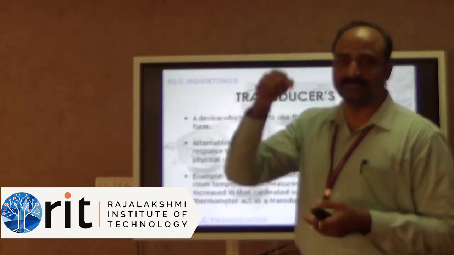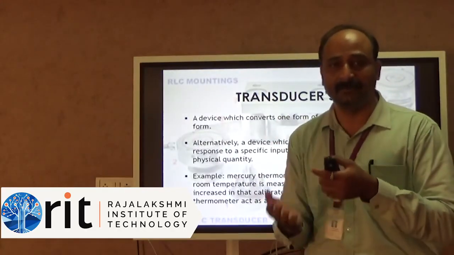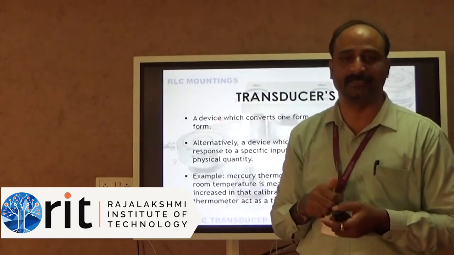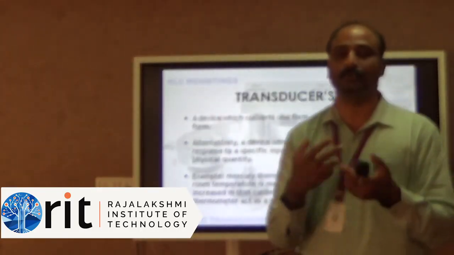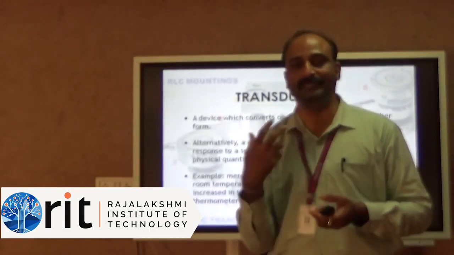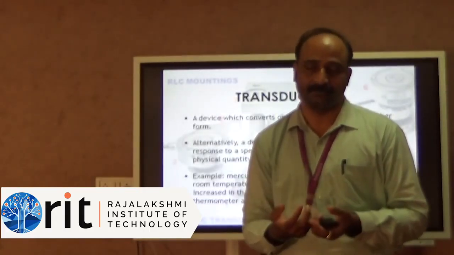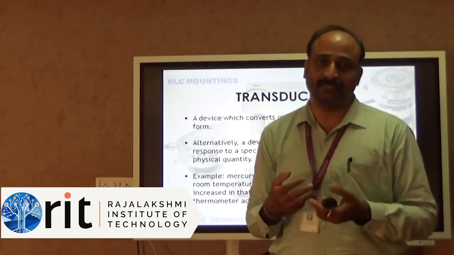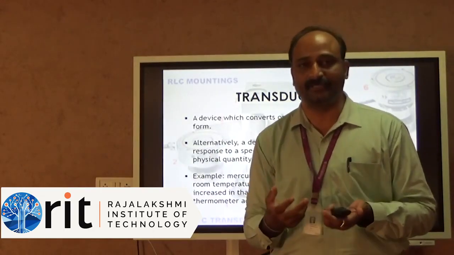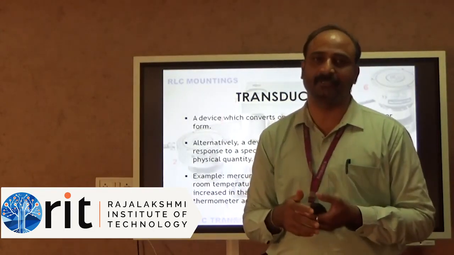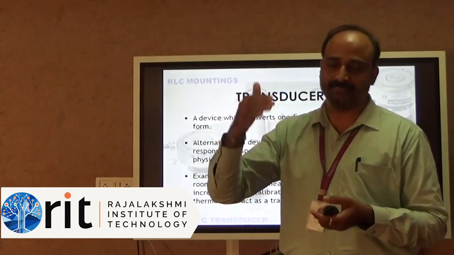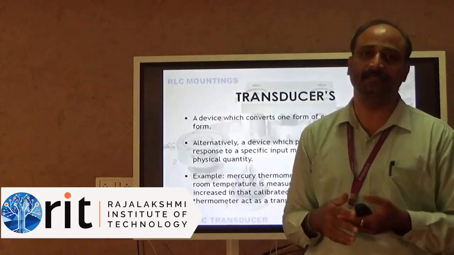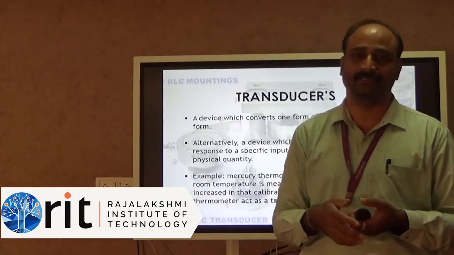This mercury level may rise or decrease. This tells the room temperature. Before that it was very difficult to find out the temperature. Without the mercury, it would be very difficult to find the room temperature. So the room temperature can be easily measured through this mercury thermometer.